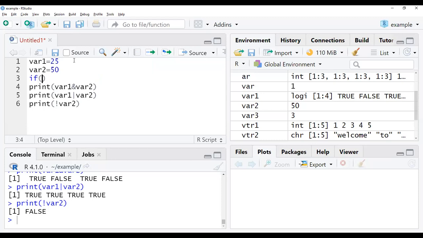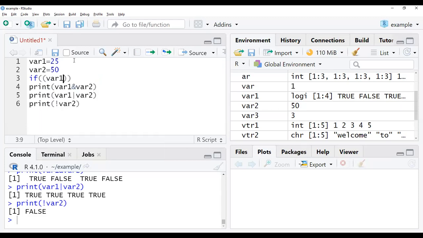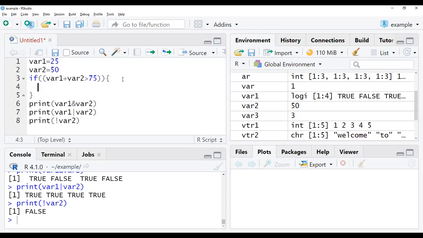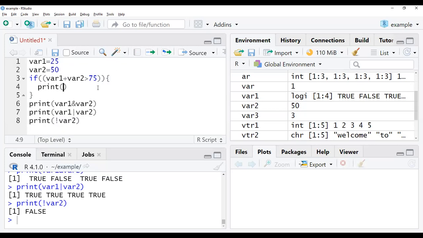So for the condition, I'm going to take var1 added with var2, and if it is greater than 75, then it should print. What will it be printing here? It is greater value, like that. Value is greater.